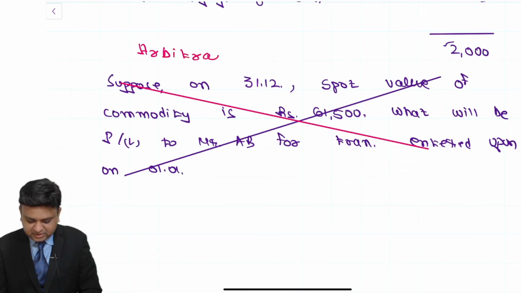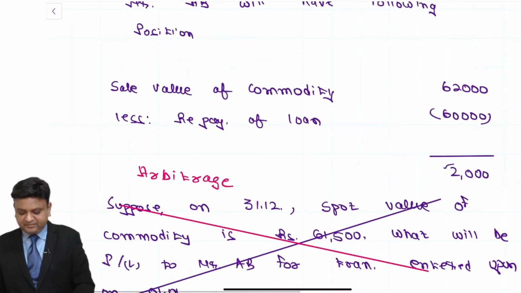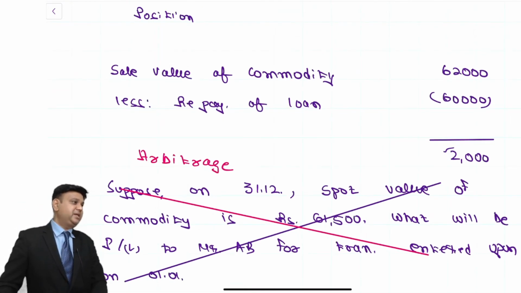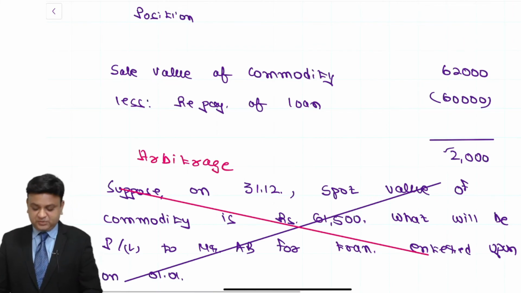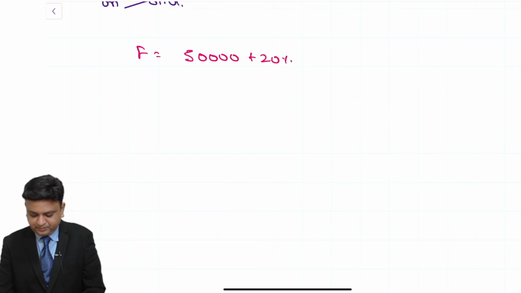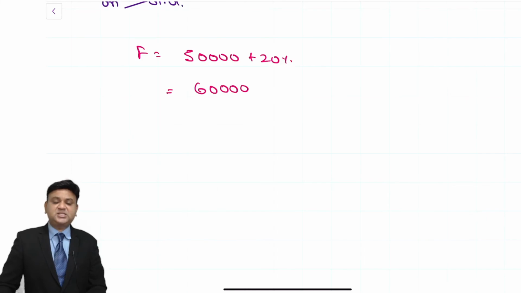What do we understand with the term arbitrage? In simple language, arbitrage indicates a theoretical situation that does not exist practically. What will happen if a situation like this is prevailing? As per the discussion we have just made, the forward price should be spot plus interest. So the forward price should be 60,000. If the price is other than 60,000, then the traders will enter into transactions in such a way that they will get the price into equilibrium.